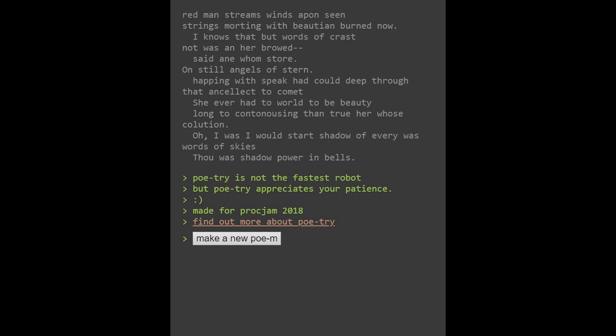Red man streams wind upon scene. Strings morting with beauty burned now.